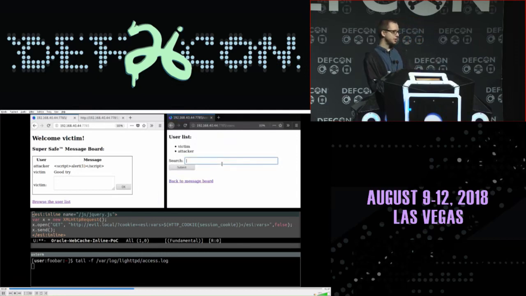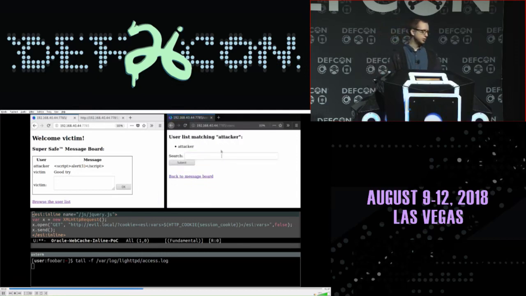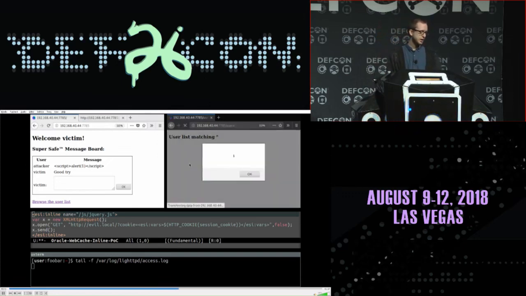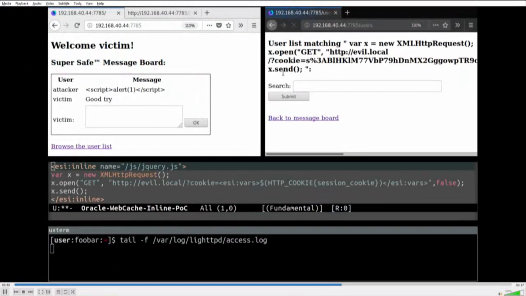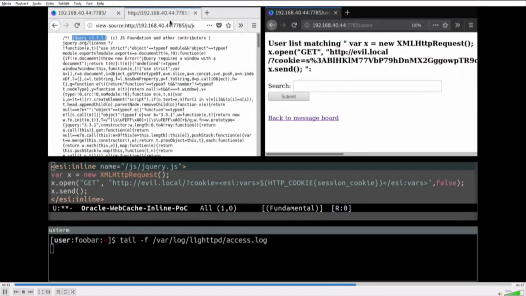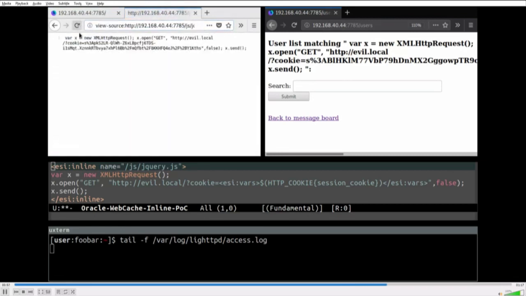Now the attacker sees a new feature, which is a user list. This user list will reflect anything that is in the search box. So that's a pretty good vector for either self-XSS or ESI injection. And we can see here that HTML is not escaped. So we're able to put our ESI payload in there, which is going to override jQuery.js. The attacker puts it there, submits it, it's echoed back in the HTTP response, and now, if everything works properly, jQuery.js should be overwritten. Now the attacker has effectively polluted jQuery.js.